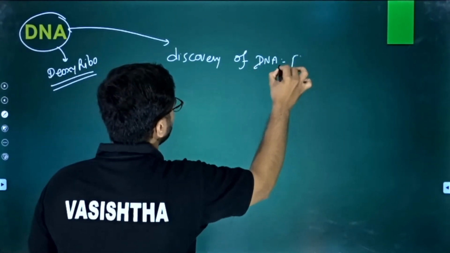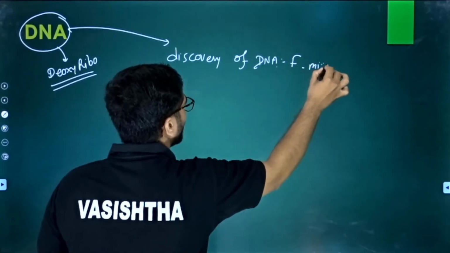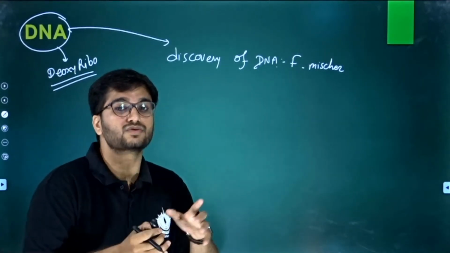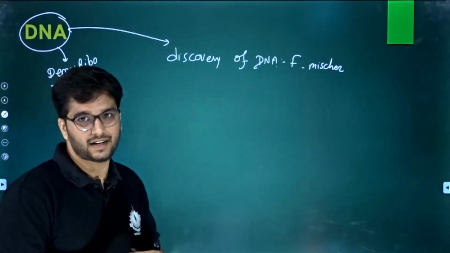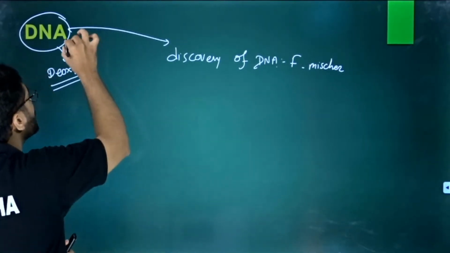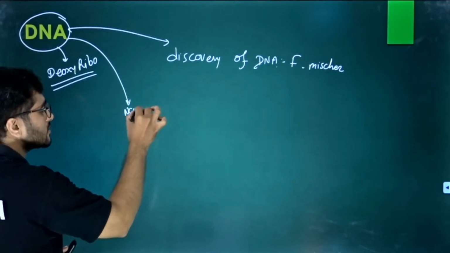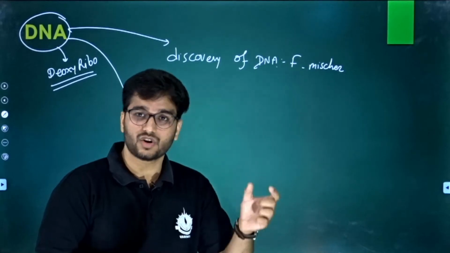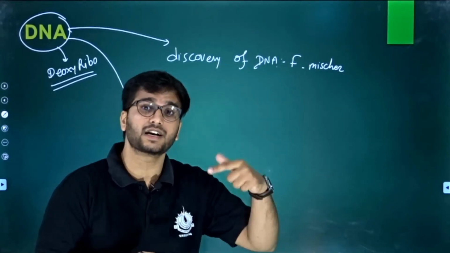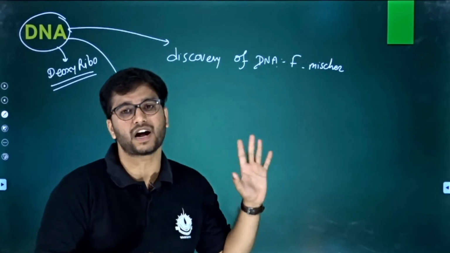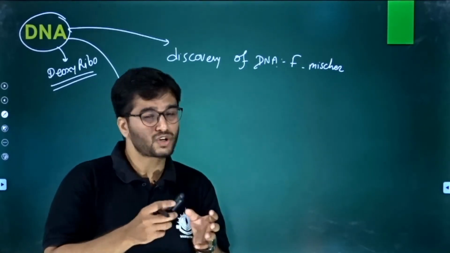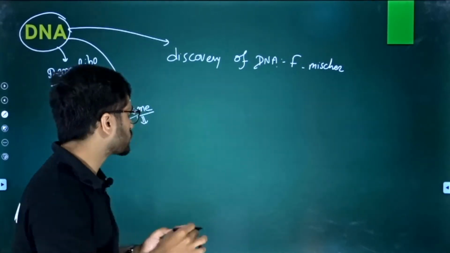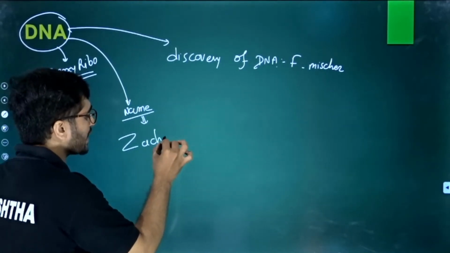DNA's discovery was done by Friedrich Miescher in the year 1869, as we discussed in the nucleic acid, because that nucleic acid was nothing but the DNA itself. Friedrich Miescher gave it the name nuclein. Afterward, we found that not only one acidic molecule, the DNA, but another acidic molecule, the RNA, is also part of the nucleic acid. So Altman gave the name nucleic acid. So who gave this name DNA? The name DNA was given by Jacques.